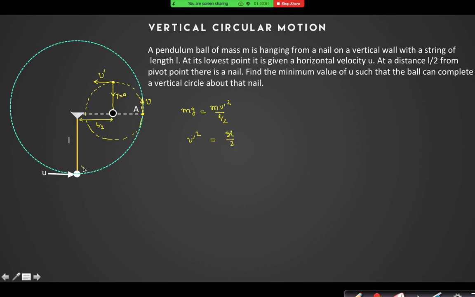Can I conserve energy from here and here directly? If this is final, this is initial. Half m u square is equal to half m v prime square plus mg into 3L by 2. Can I do it? So the value of u square is equal to v prime square plus 3gL. So that is 7gL by 2. That is the value of u minimum.